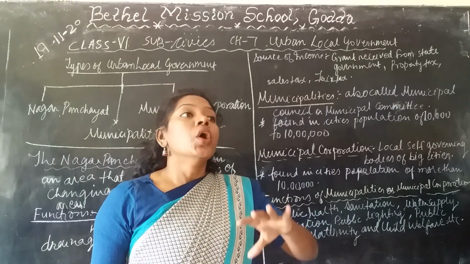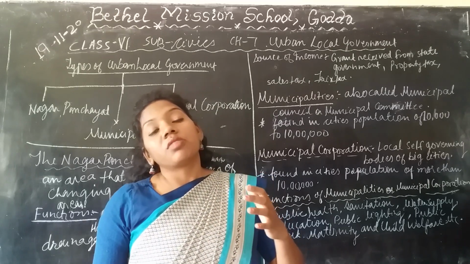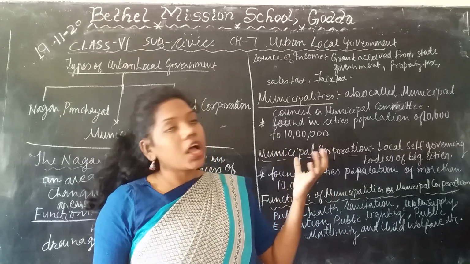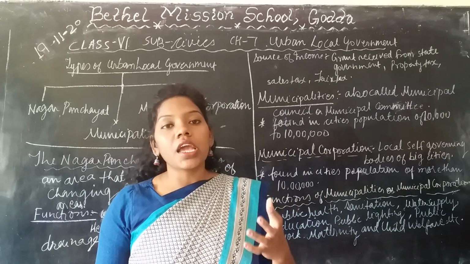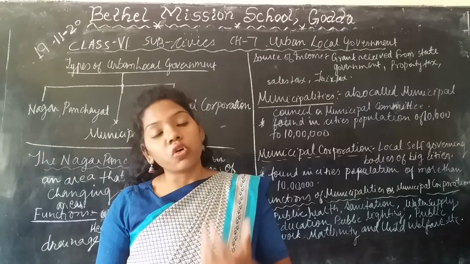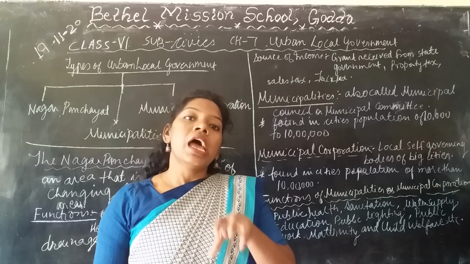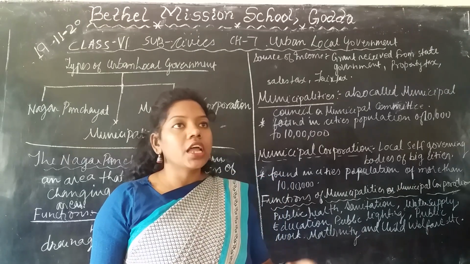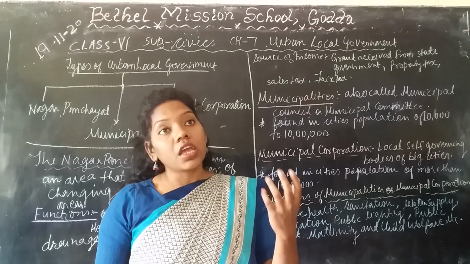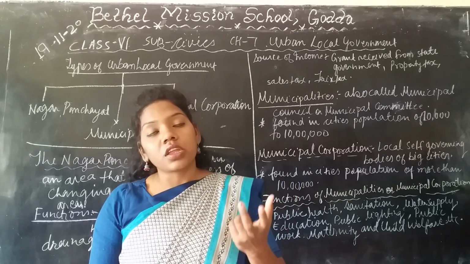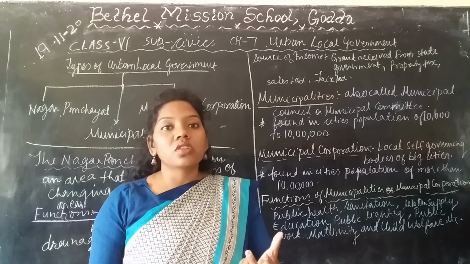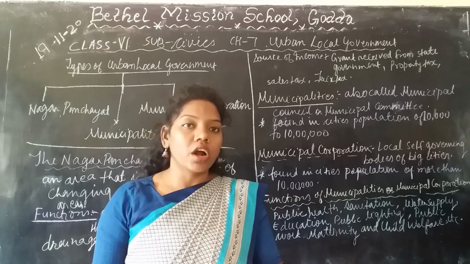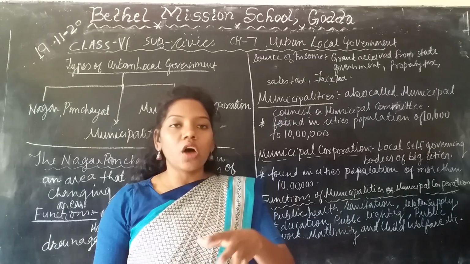The ward members are elected by the people of the municipalities. When all the ward members come together, they conduct one election and elect one more representative among the ward members, who is called the chairperson. They elect two: one is the chairperson and another is the vice chairperson. If the chairperson is absent, then the vice chairperson can preside over the meeting of ward members of the municipalities. This is how the work goes.